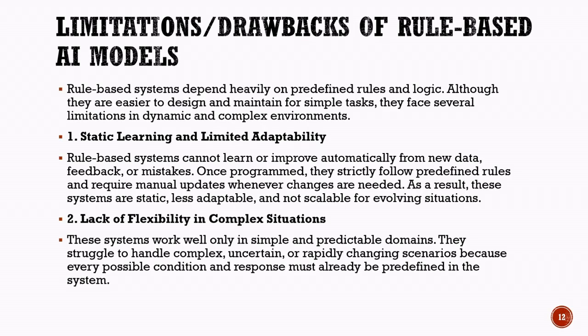Limitations and drawbacks of rule-based AI models. Although rule-based systems are simple to design and work well for straightforward tasks, they have several limitations, especially when dealing with complex and changing situations. One major limitation is that rule-based systems cannot learn from new data, feedback, or past mistakes.